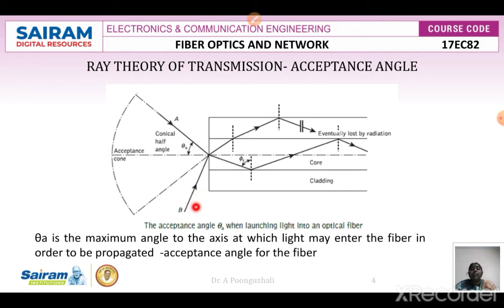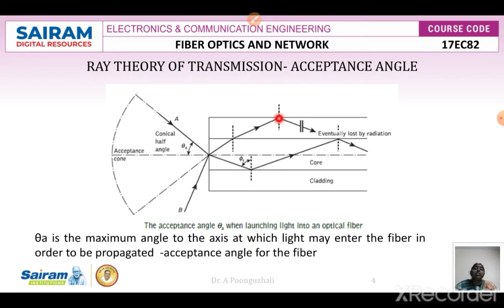Ray B is going to strike the core, where the ray is going to be propagated. When it strikes the fiber, it makes an angle, measured from the perpendicular to the fiber axis, less than the critical angle. If this angle of incidence is less than the critical angle, then a small portion of the ray is going to be refracted, and it is going to strike the cladding interface.